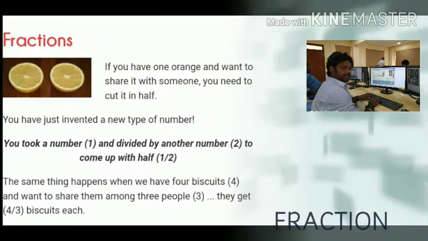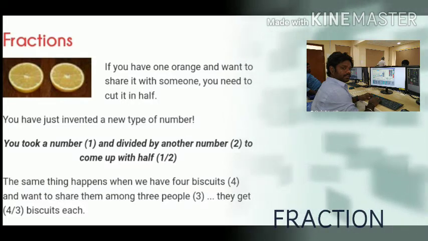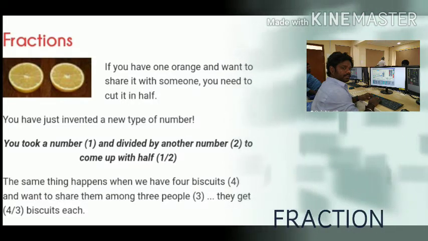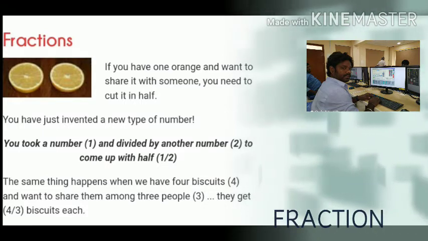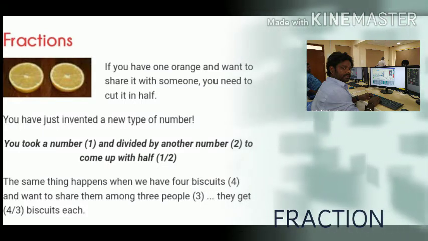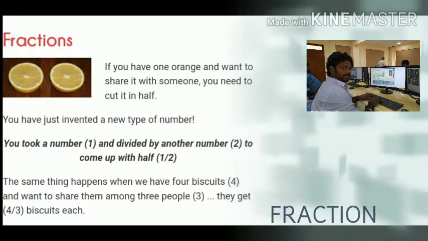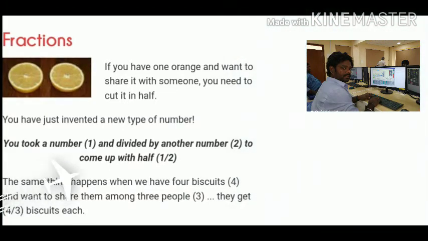What is a fraction? If you have one orange and want to share it with a friend, you have 2 people, so make it in half. So 1 by 2 is not a whole number, so we give it the name fraction. In the same way, if a whole number can be divided, the parts are called fractions.